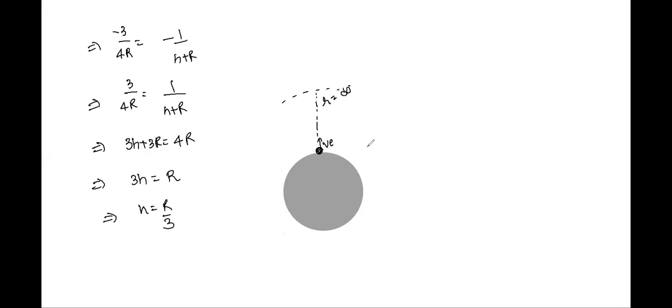If it is projected with even higher speed, let's say 3Ve, again it's very obvious that it is definitely going into the interstellar space, where r is infinity.